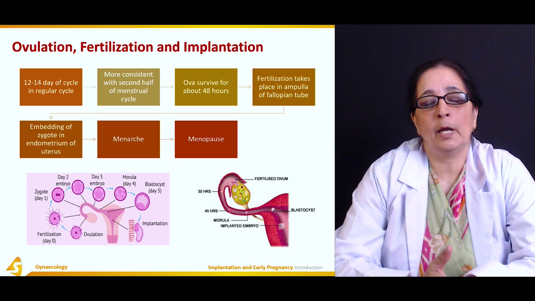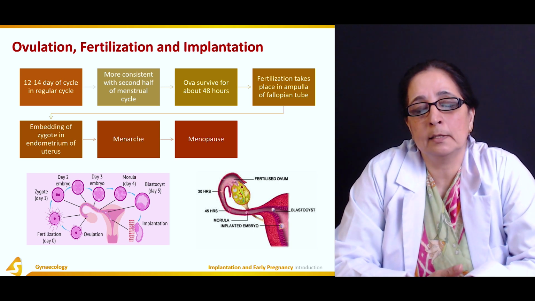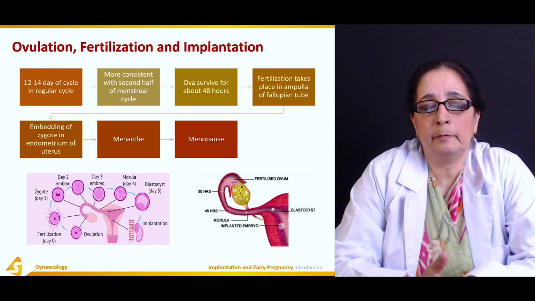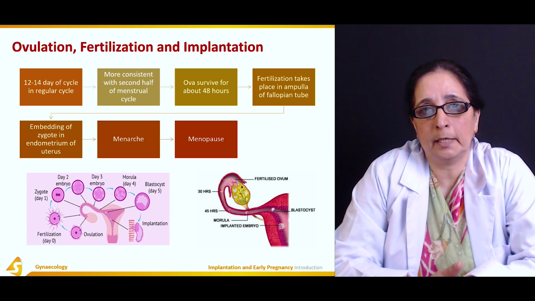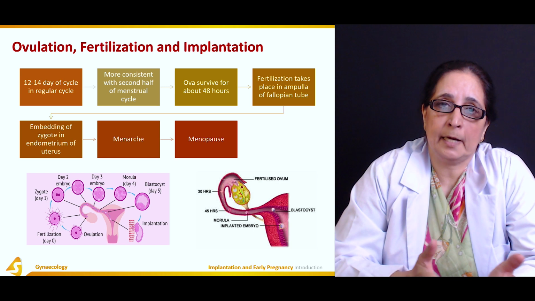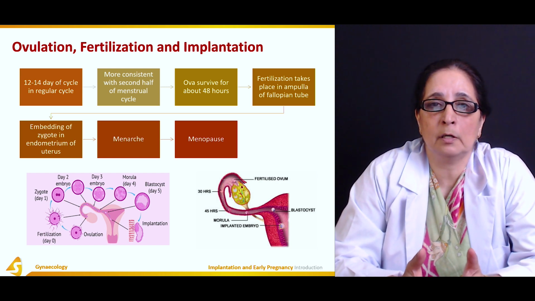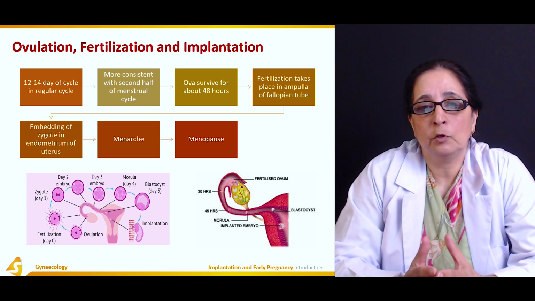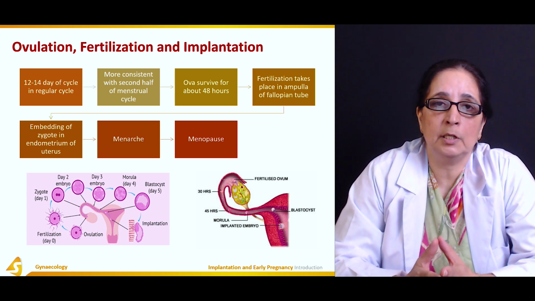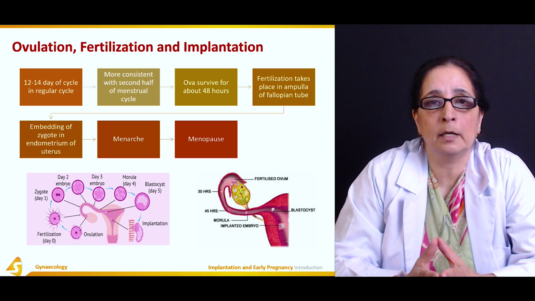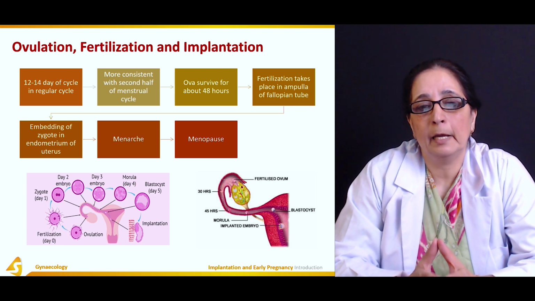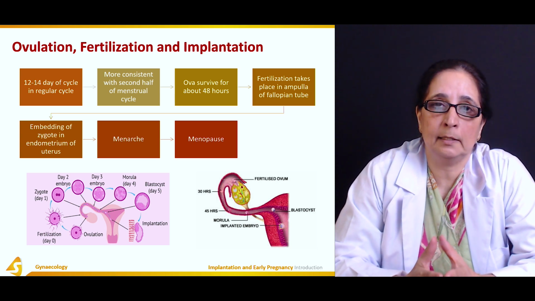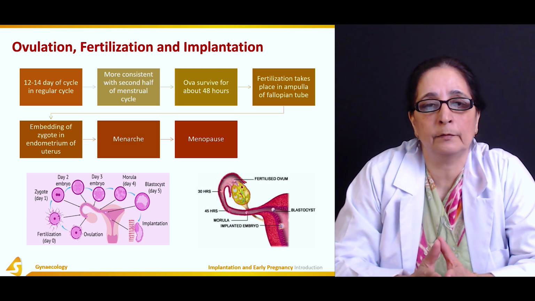In females who have irregular menstrual cycles, the timing of ovulation is unpredictable, because the first half is the one which is not very consistent. So finding what time ovulation is taking place is very hard in patients who have irregular menstrual cycles. But in case of regular cycles, it's on the 14th day of the cycle.